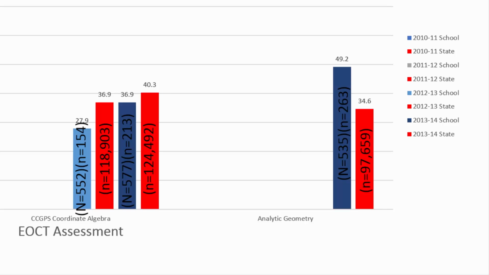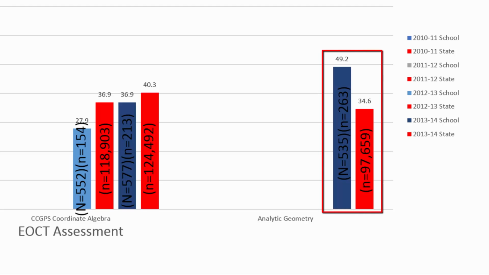We do see, though, in analytic geometry for the first assessment year of the 2013 to 14 school year that the school significantly outperformed the state from a 49.2% as compared to a 34.6%. A total of 535 students were assessed, with 263 meeting or exceeding standard.